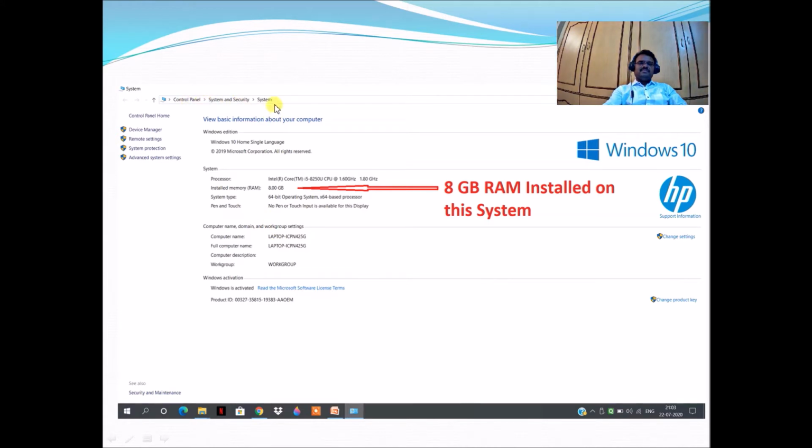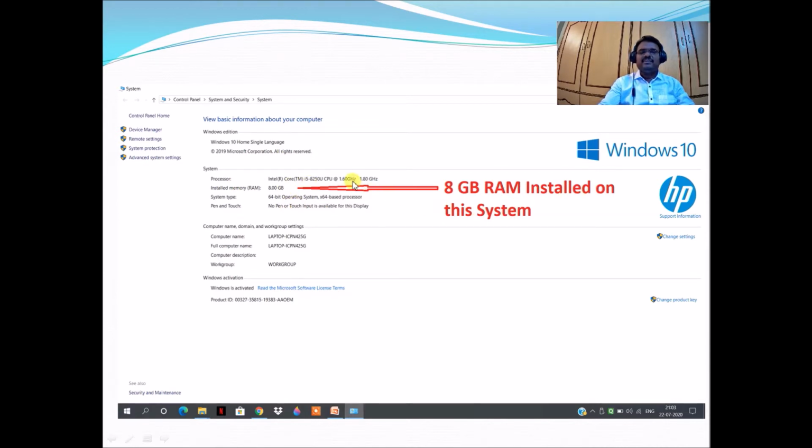This is a typical screen we get under System and Security. When you right click on the My Computer or This PC icon, this window will be displayed. It contains the system information: the operating system is Windows 10 Home Single Language, the processor is Intel Core i5, and the installed memory is 8 GB. So 8 GB RAM is installed on this system.